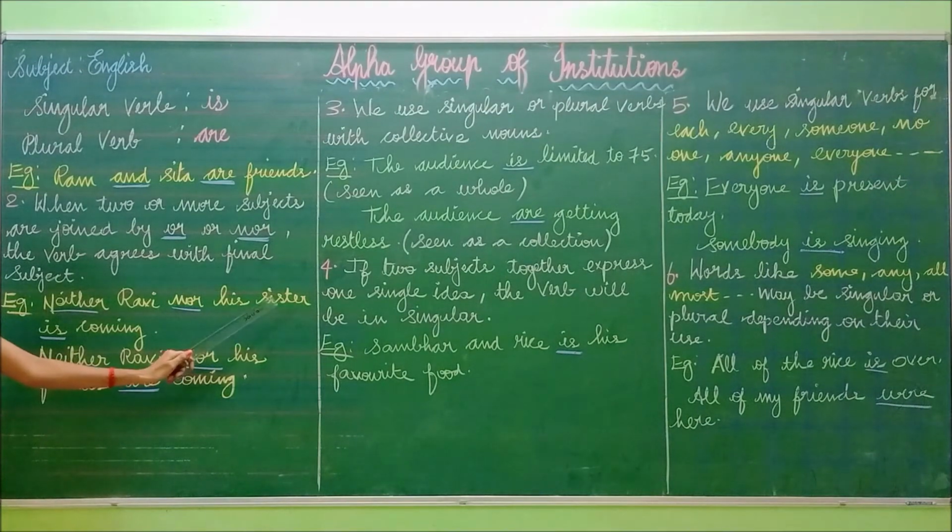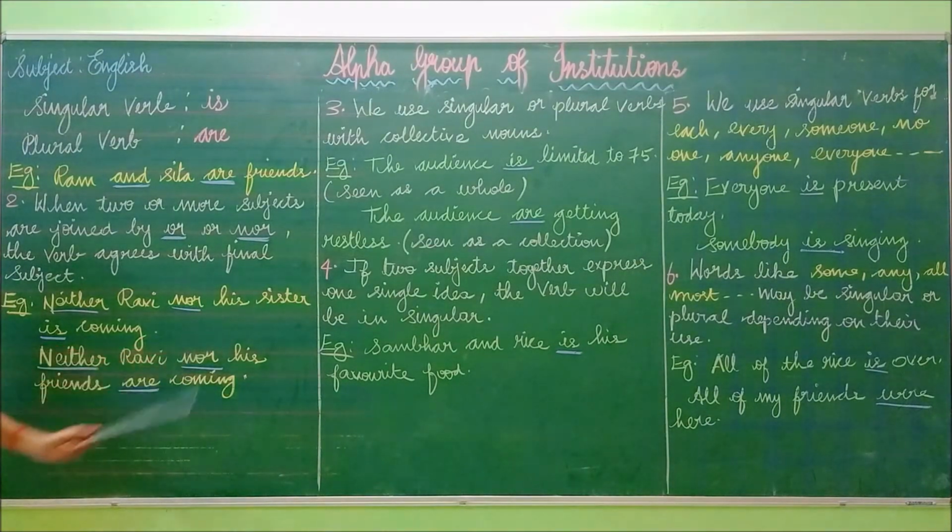According to this final subject, you have to write the verb. Is this subject singular or plural? Very good. This subject is in the singular form. How should the verb be? The verb should be in singular form. So we have written the singular form "is". Neither Ravi nor his sister is coming.